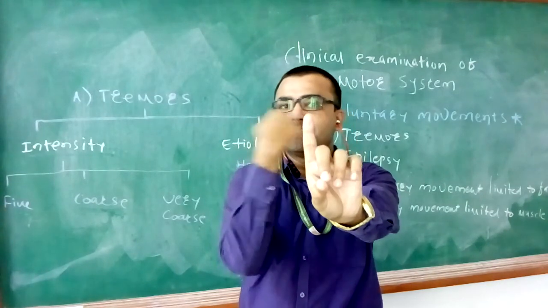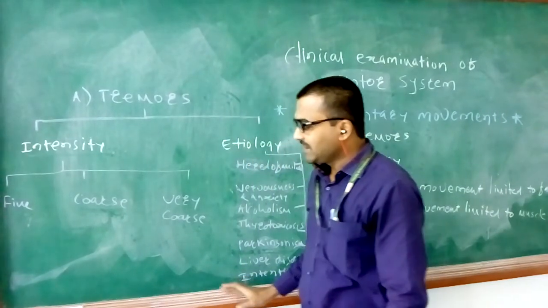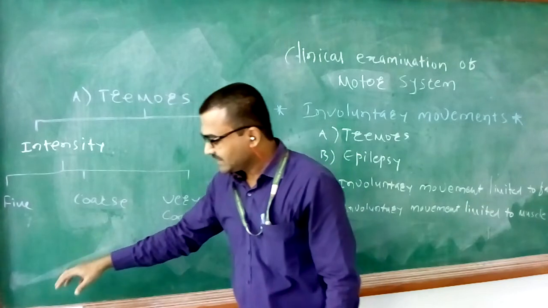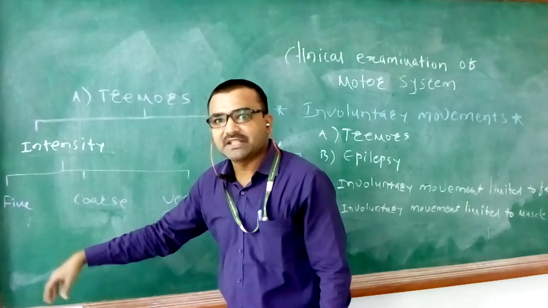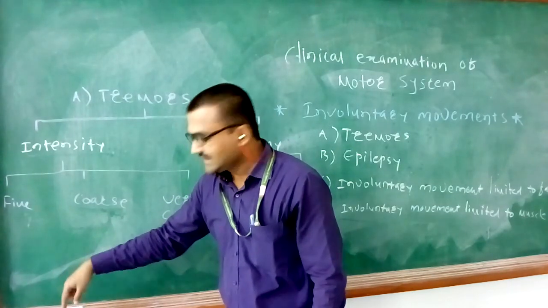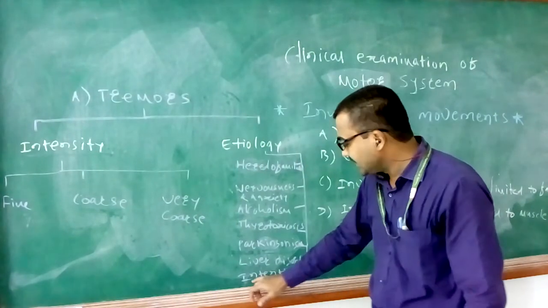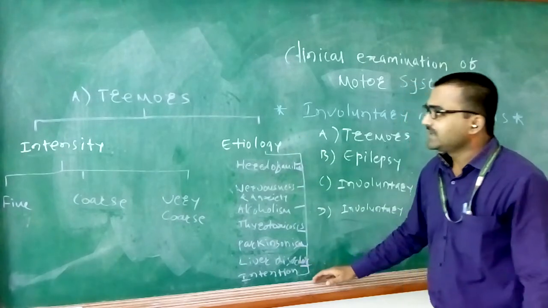So, when the person begins the activity, say for example picking up this duster from here, the tremors will be absent, but as soon as the person reaches the target, the oscillatory movements begin and the target is missed. So this is a typical tremor of cerebellar disorder called intention tremors. So here we finish the tremors.